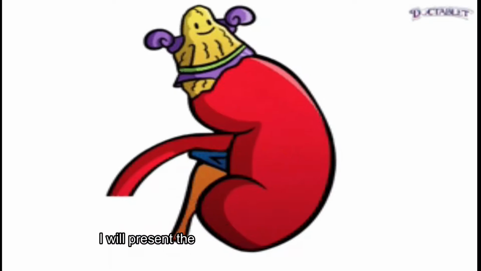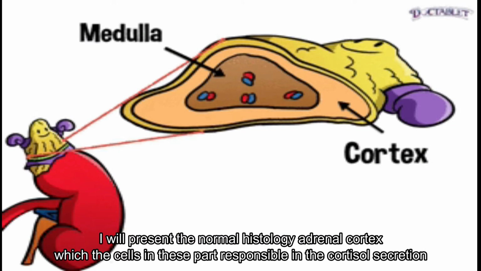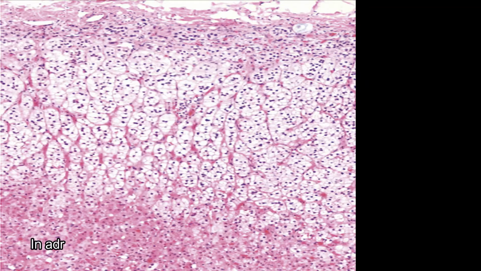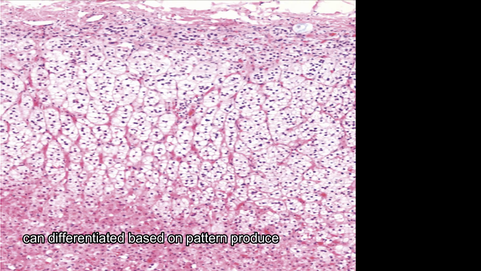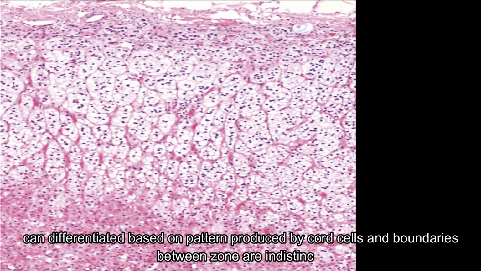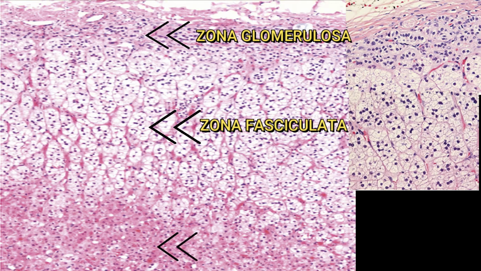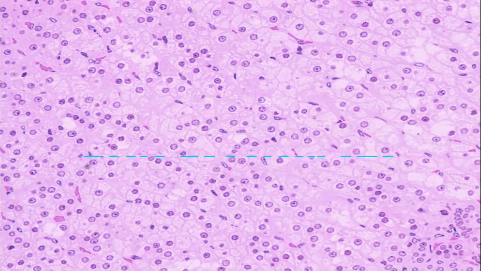Next, I will present the normal histology of the adrenal cortex, whose cells in this part are responsible for cortisol secretion. This is the histology of the adrenal cortex and medulla of the adrenal gland. In the adrenal cortex, the cells are arranged in three concentric zones, which can be differentiated based on the pattern produced by the cord cells, and boundaries between zones are indistinct. The adrenal cortex is composed of zona glomerulosa, zona fasciculata, and zona reticularis. The one that is responsible for producing cortisol is zona fasciculata.